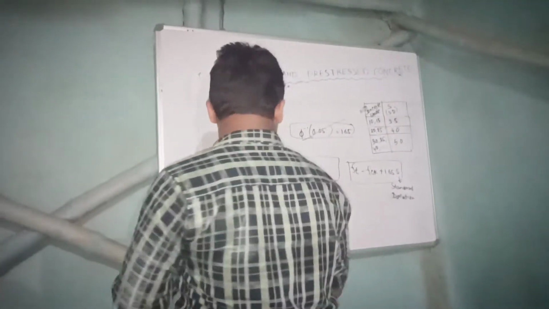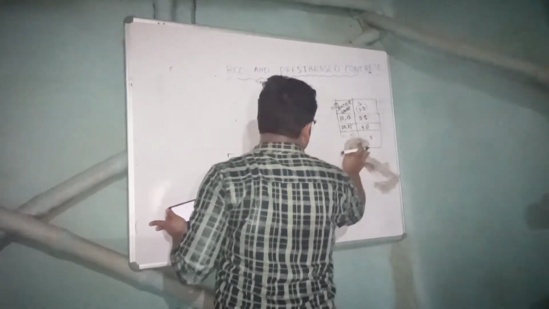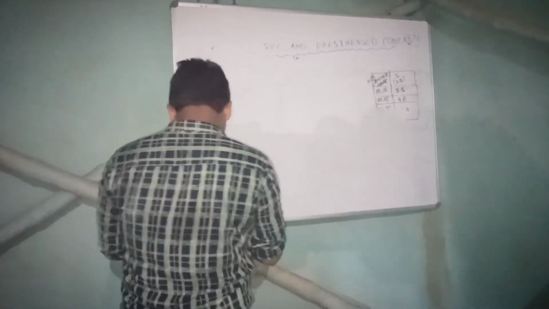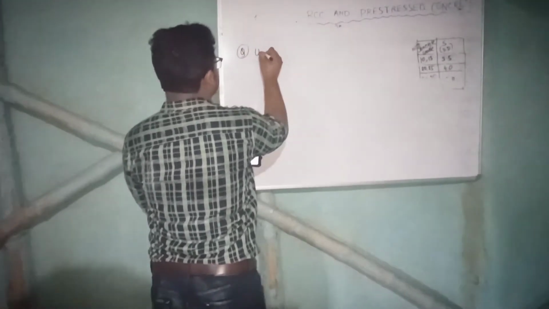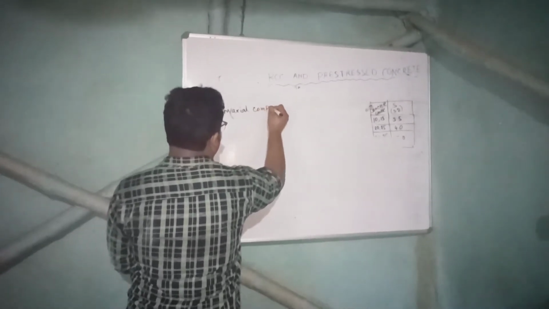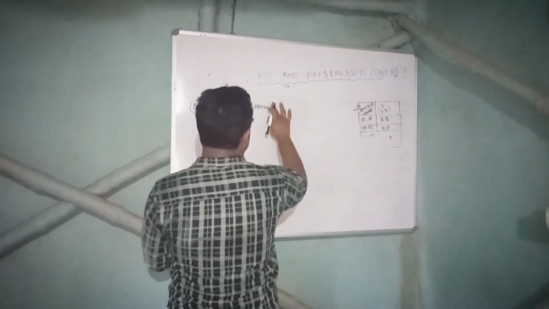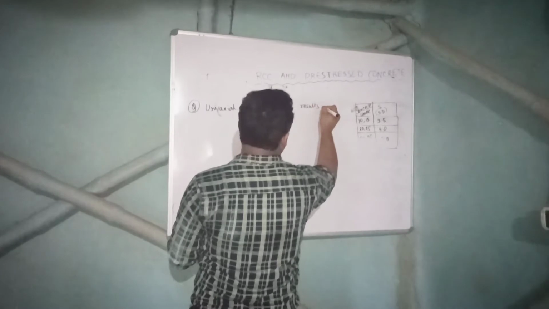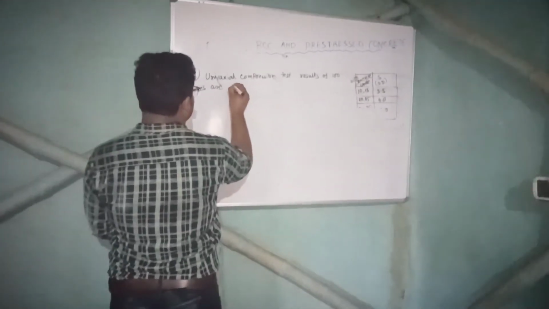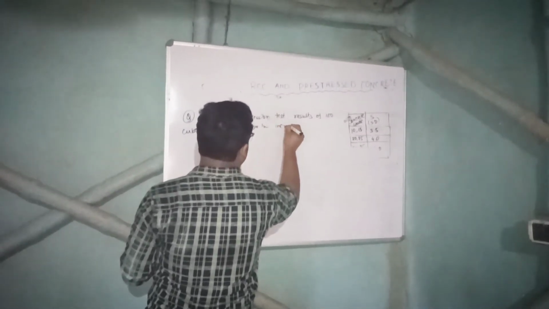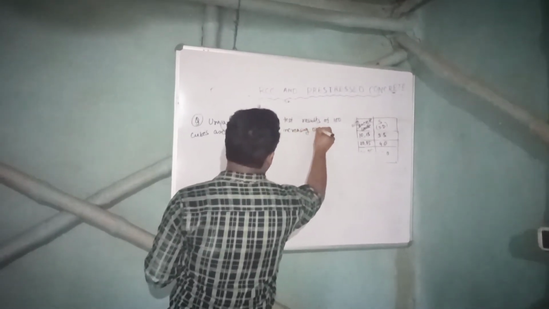The question is: uniaxial compression test results of 100 cubes are listed below in increasing order.